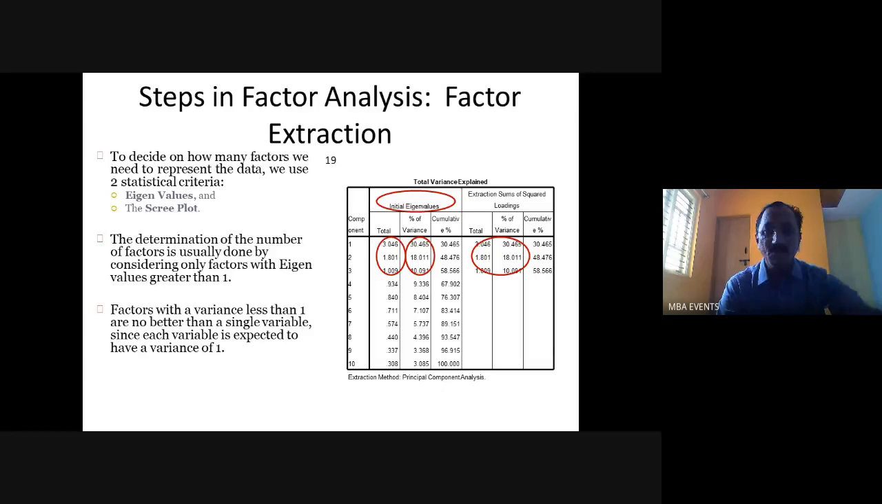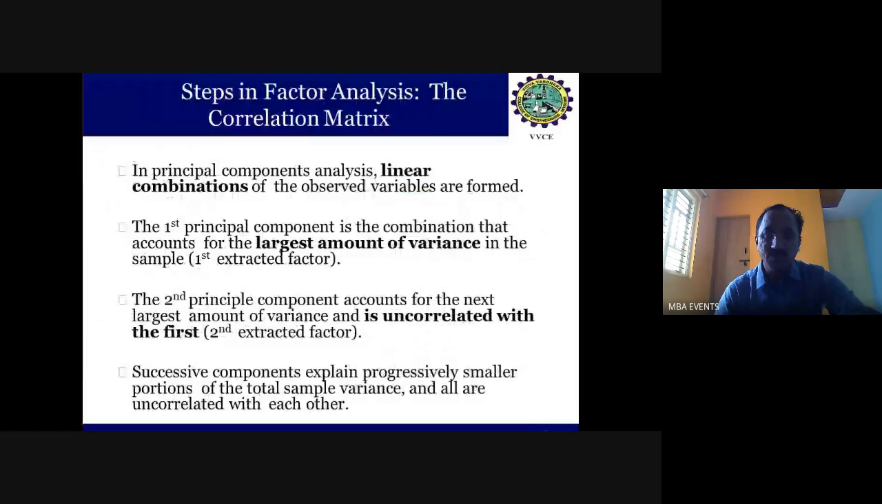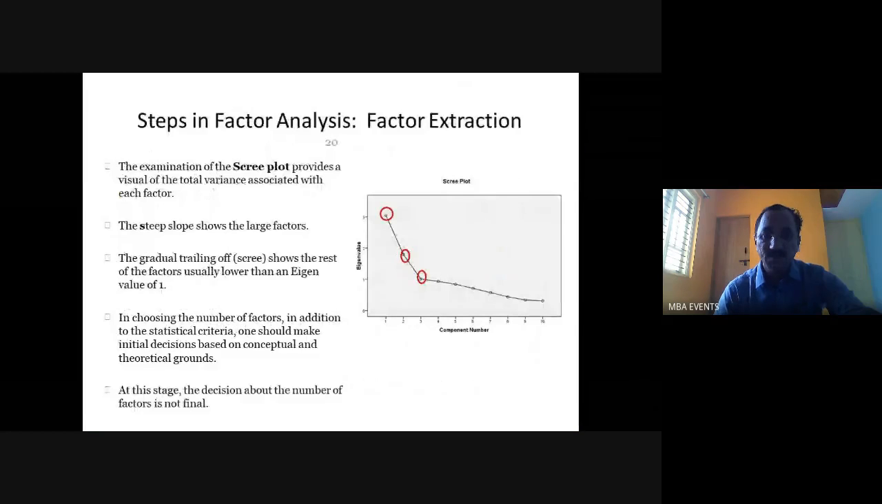The determination of the number of factors is usually done by considering only factors with eigenvalues, as I said, greater than 1, because factors with variance less than 1 are no better than a single variable, since each variable is expected to have a variance of 1. So scientifically, this is part of the extraction method, and when you run the factor analysis, it shows the extraction method as principal component analysis, which is normally used in social science methods. Okay.